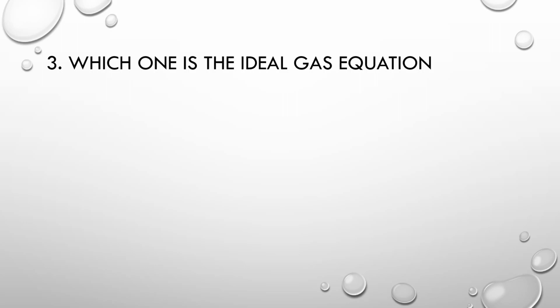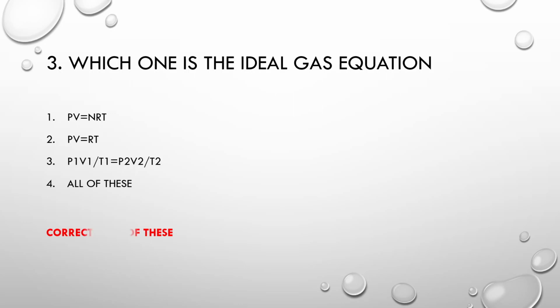MCQ number 3. Which one is the ideal gas equation? Number 1, PV equals nRT. Number 2, PV equals RT. Number 3, P1V1 by T1 equals P2V2 by T2. Number 4, all of these. Correct option is all of these.